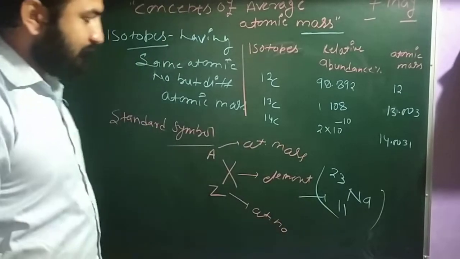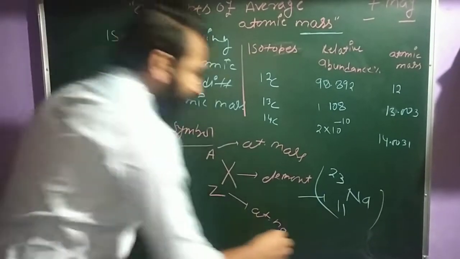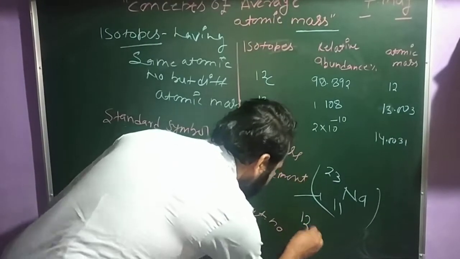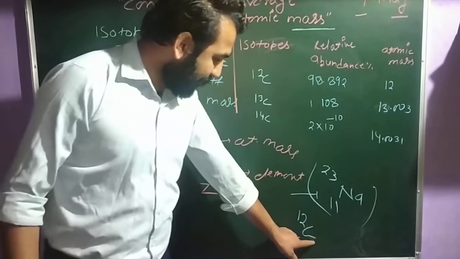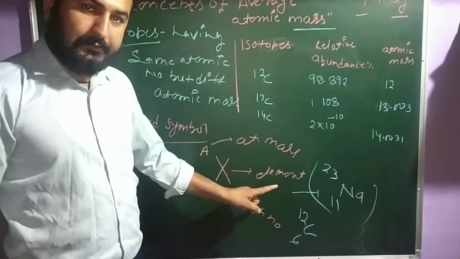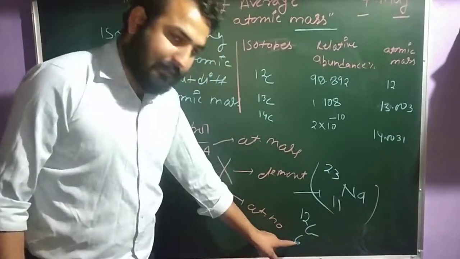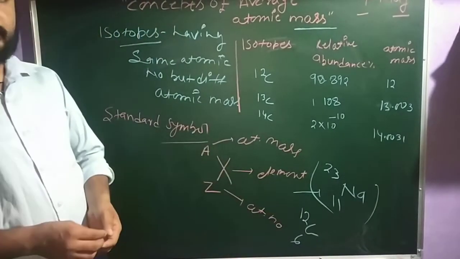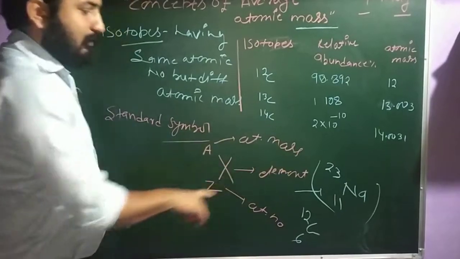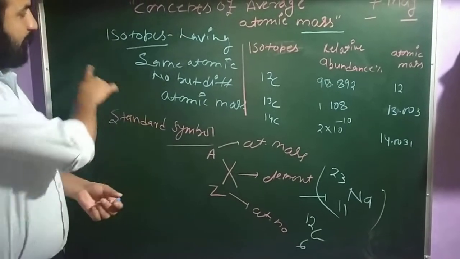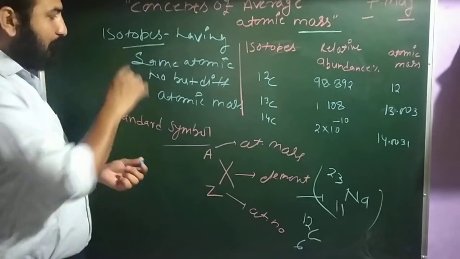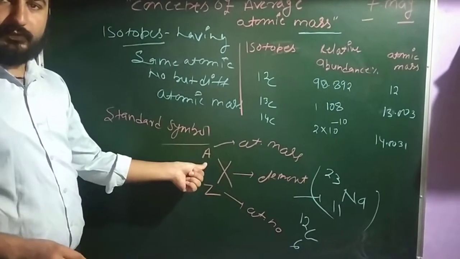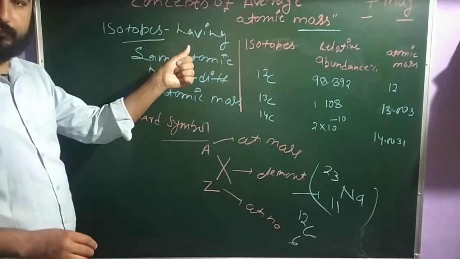In the same manner, for carbon, you have C, 6 and 12. C is the symbol of the atom, 6 is called the atomic number, and 12 is called the atomic mass. So this is the standard symbol of any atom. Isotopes have the same atomic number but differ in atomic mass.